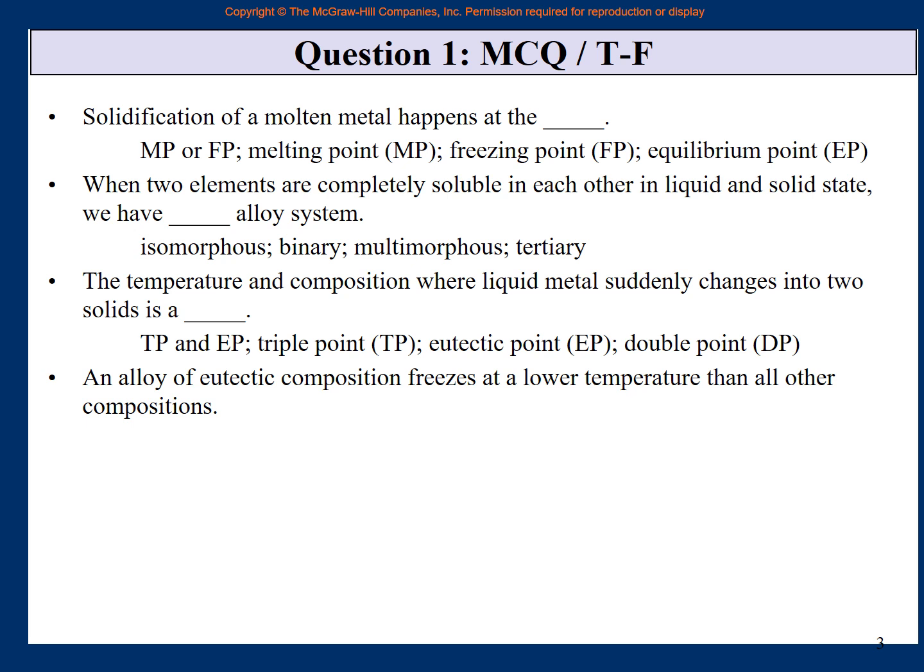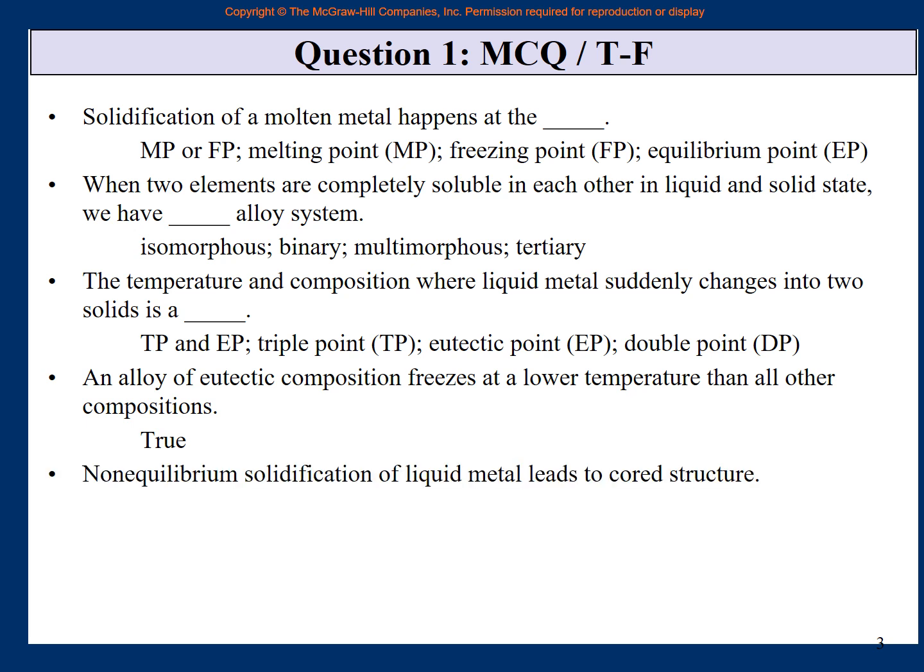So if you are not at the eutectic point, then to the left or to the right of this on the phase diagram, it will start to solidify at a higher temperature than this. But here at eutectic, all liquid suddenly changes into two solids. So this statement should be true: eutectic point is the lowest temperature at which the liquid starts to turn into a solid.